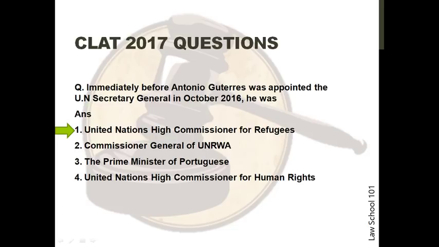Antonio Guterres is a politician of Portugal and diplomat who is serving as the 9th Secretary General of the United Nations. Previously, he was the United Nations High Commissioner for Refugees between 2005 and 2015. Guterres was the Prime Minister of Portugal from 1995 to 2002. There were no questions related to these topics specifically in the CLAT 2017 and CLAT 2016 papers. So, now we move on to the ILET 2016 paper.